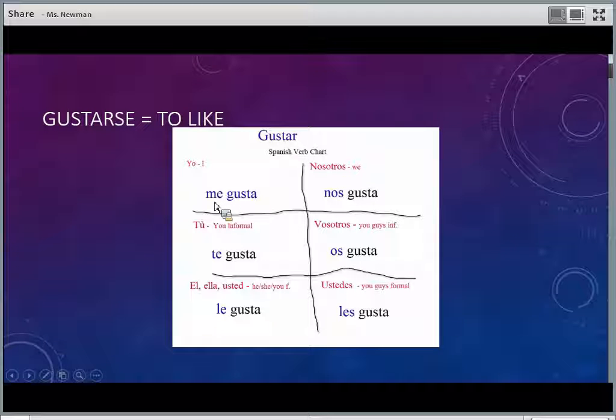So if I like something, I'd say me gusta. Te gusta if you like it. If he, she, or you formal like it, le gusta. Nos gusta for we like. Os gusta and les gusta for they like.